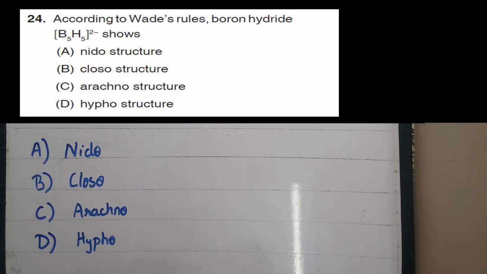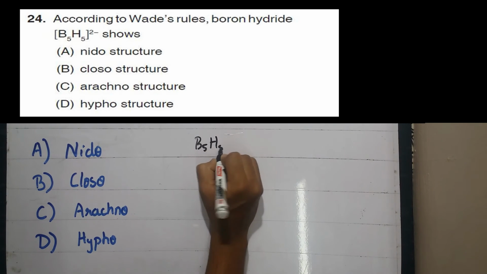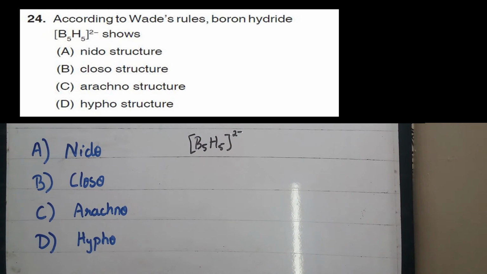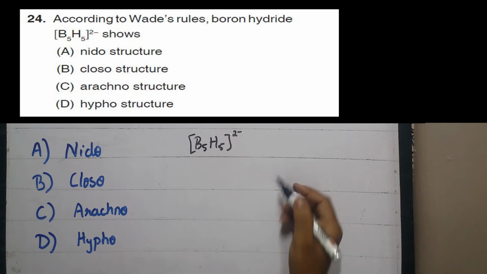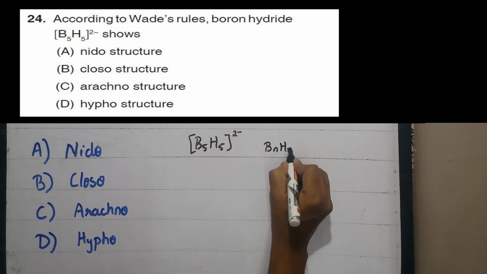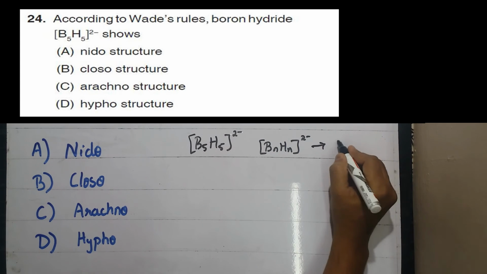According to Wade's rule, boron hydride B5H5 2 minus shows... So we have to find the structure of B5H5 2 minus by applying Wade's rule. It states that for a molecule BnHn 2 minus, it would be closo.